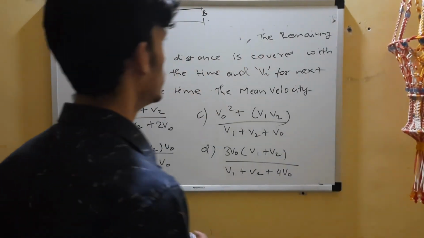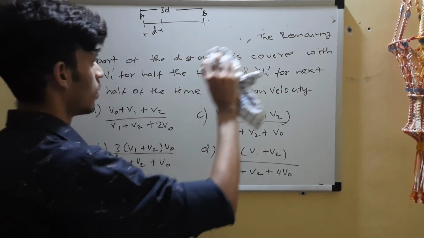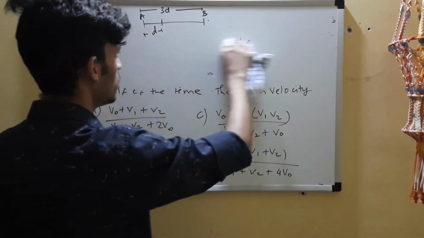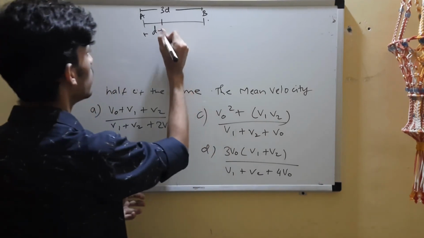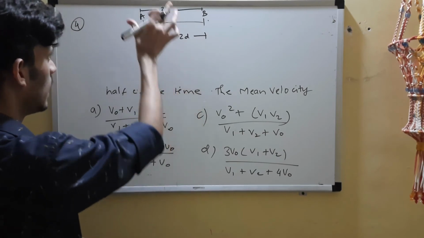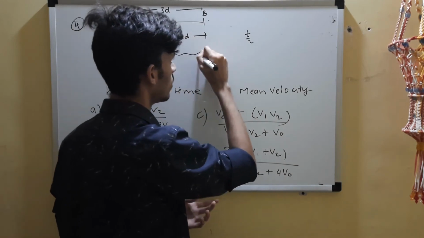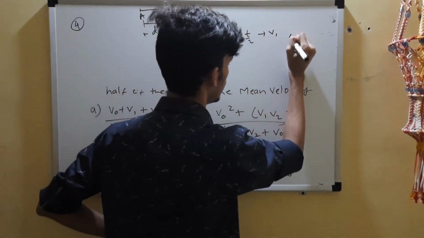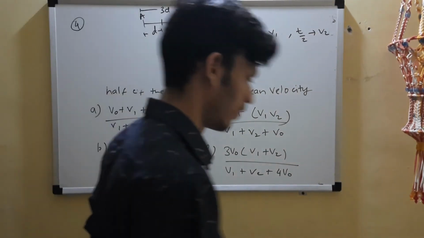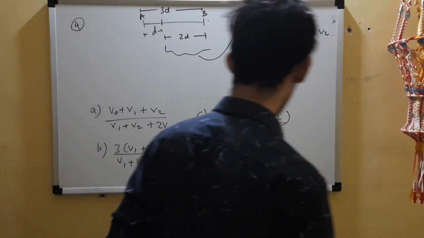The second is the remaining part of the distance, which is covered with v1 for half of the time and v2 for the next half. So the remaining portion is 2D. This was D, and this is 2D, so D plus 2D is 3D. For half of the time it travels with v1 and for the other half it travels with v2. Nice composition, right? Find the average velocity, or mean velocity. Mean means the same as average.